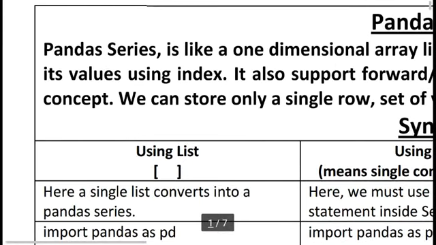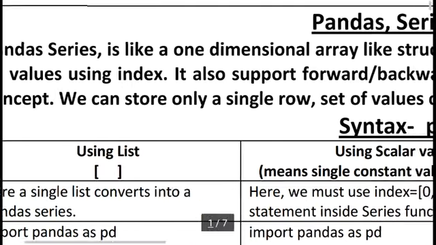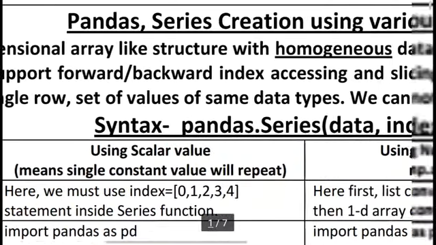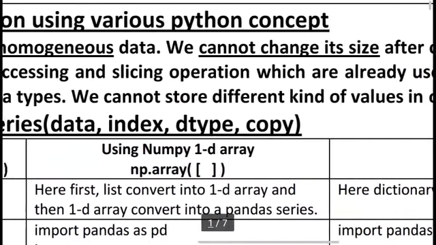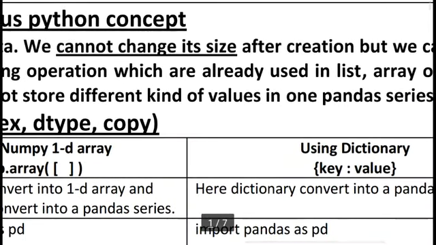concepts. Means this looks like a one-dimensional array. So all operations which we already discussed, slicing, indexing, backward indexing, forward indexing, the same concept we can use in a pandas series. So don't worry, we can store only a single row, a set of values of the same data type. We cannot store different kinds of values in one pandas series.